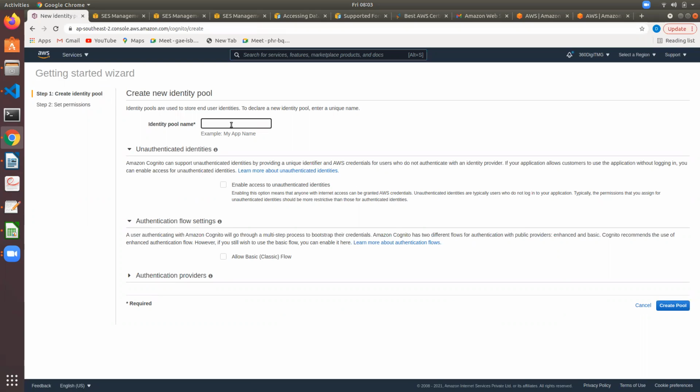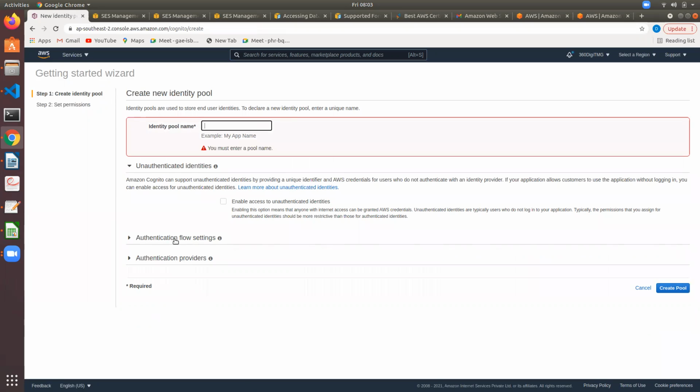Give any app name which you wish to allow, and the other things are authentication providers. So you need that. Let's say my app name.